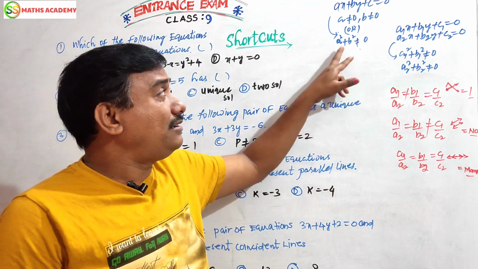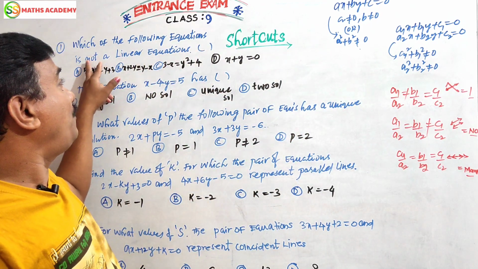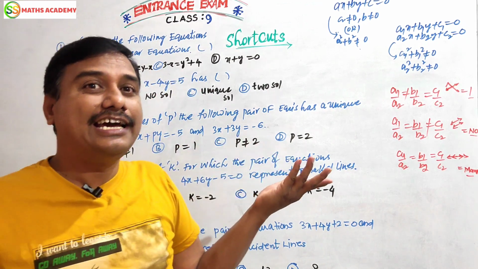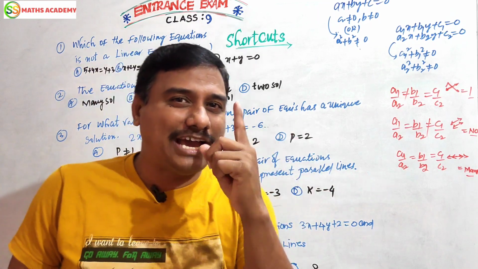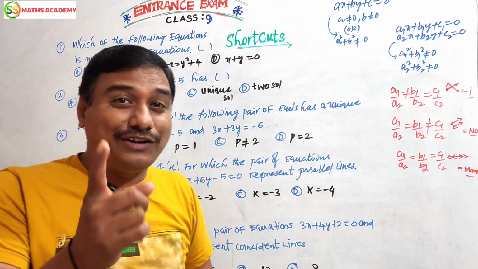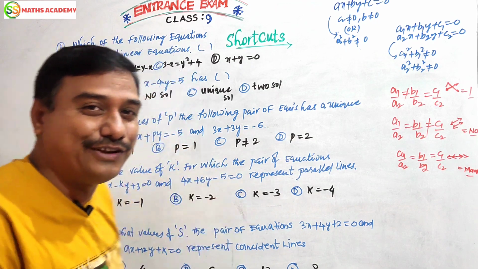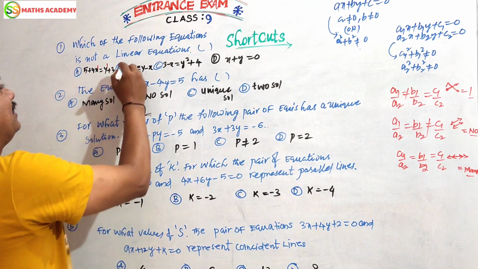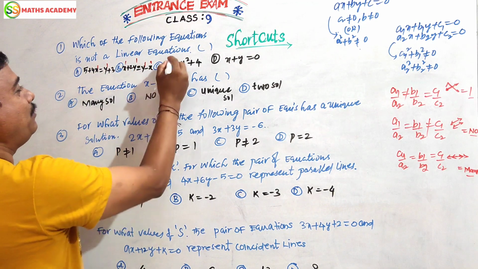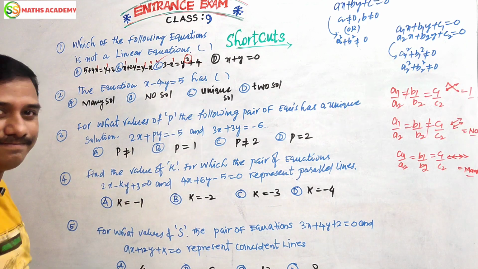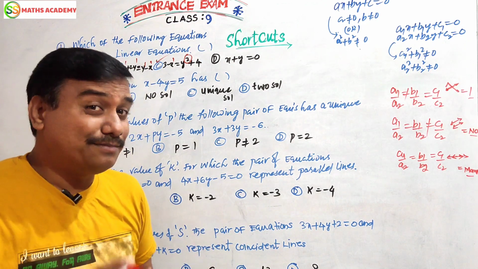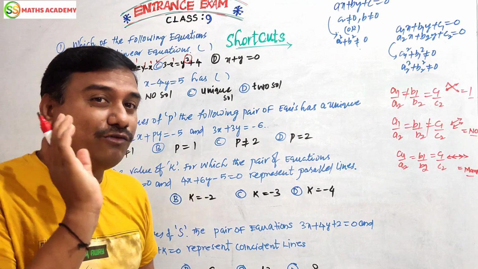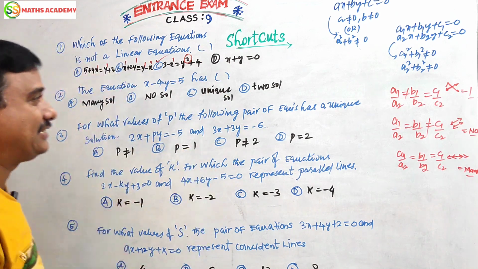Clear. But here, which of these four is not a linear equation? I told you a linear equation must have degree 1. In these four options, one has a degree other than 1. Who is that? Find out. Here the degree is 1, here 1, here 1. Here the variable degree is 2. This is the answer. This is a simple question, but there is meaning in it. For a linear equation, we have to find that the degree should be 1. It is a quadratic equation. Clear? Next, one more question.